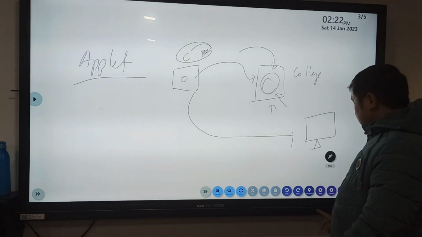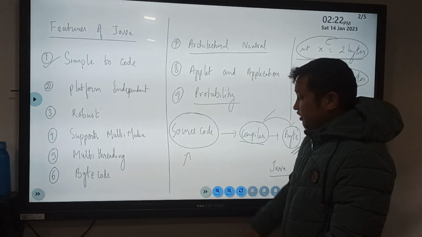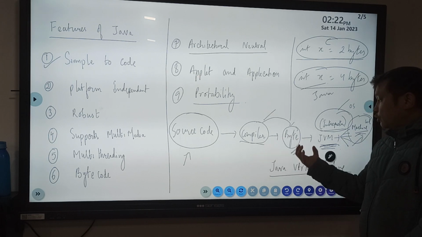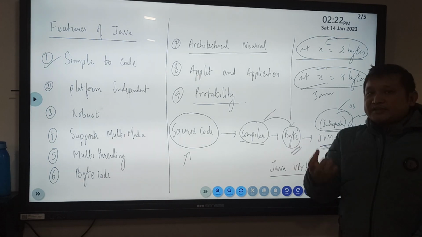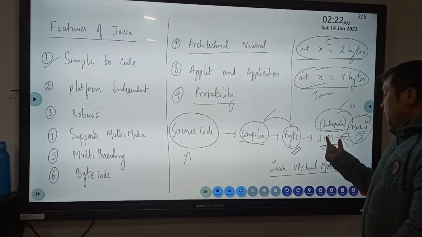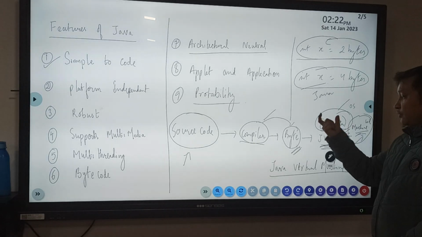Then we covered that whatever code you write in Java is known as source code. That is compiled to bytecode, and bytecode is a highly optimized set of instructions which is executed by the JVM. Now what is JVM? JVM is an interpreter which converts bytecode to